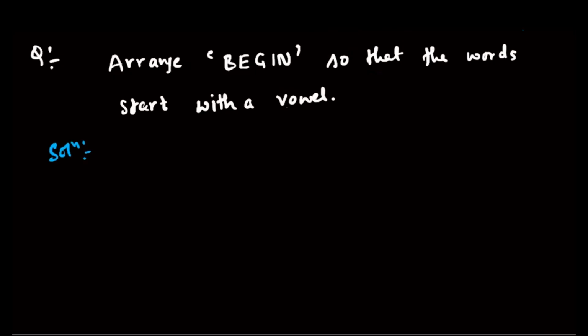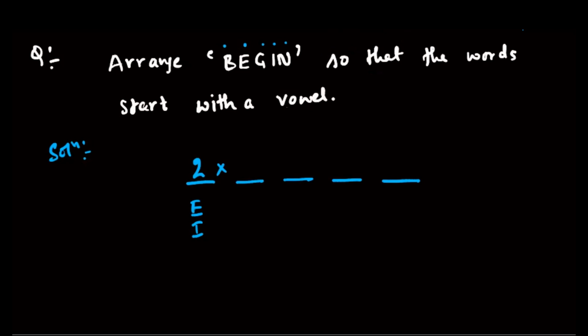So we are given arrange, right? So again, permutation, so that it starts with a vowel. I'll put dashes 1, 2, 3, 4, 5 because 5 letters are there. Now, how many vowels do I have? I have two vowels, E and I. That means to start with a vowel, I can fill this place in two ways, isn't it?